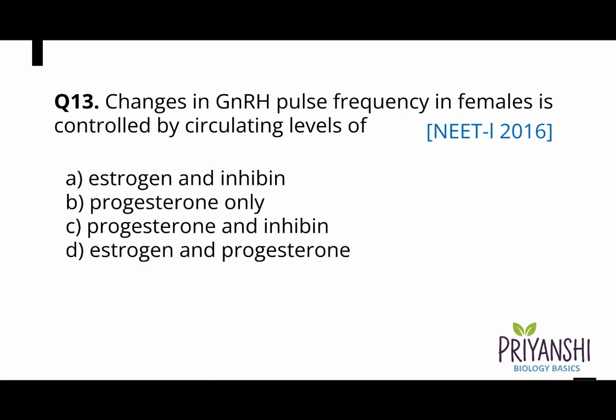Question 13. Changes in GnRH, gonadotropin releasing hormone, pulse frequency in females is controlled by circulating levels of A. Estrogen and inhibin, B. Progesterone only, C. Progesterone and inhibin, or D. Estrogen and progesterone. And the correct answer is option D. Estrogen and progesterone.